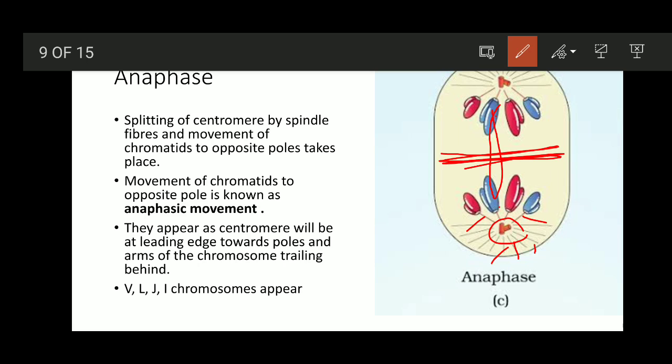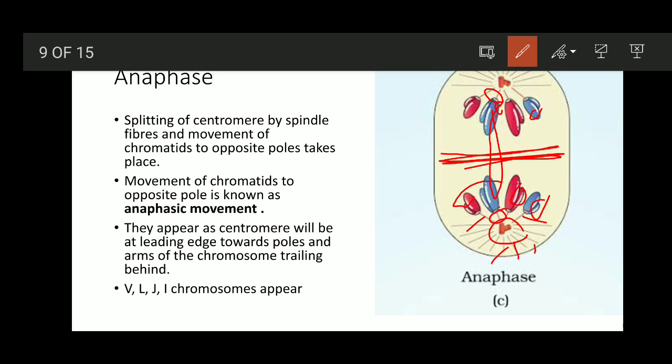And if you see this, as the chromatids are moving away from the equatorial plane towards the poles, the centromere will be at the leading edge. This small circular part here is the centromere. So the centromere is moving towards the pole, so it is considered the leading edge. And the arms, in the chapter Cell the Unit of Life, you might have studied the chromosome structure.